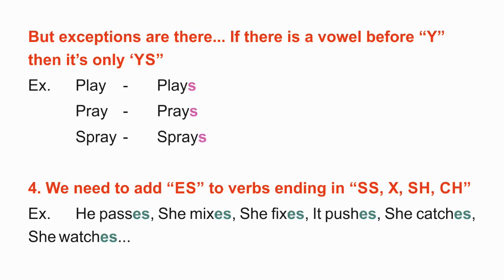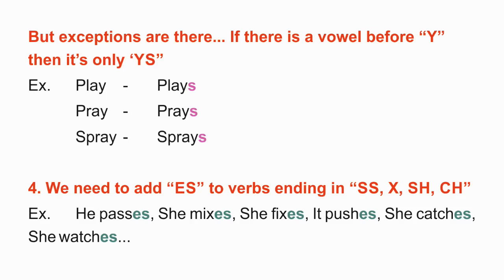I think by now we have understood simple present tense is formed with the subject and the first form of the verb, or the verb's first form. But for the third person singular, which is he, she, it or any name of a person, place or thing in singular, S is added generally.